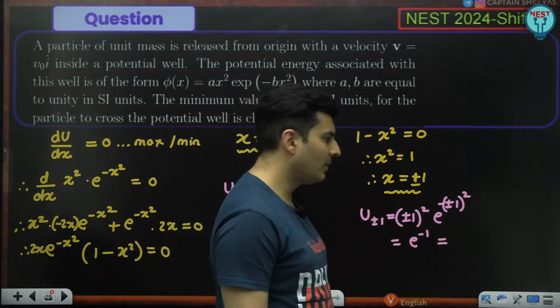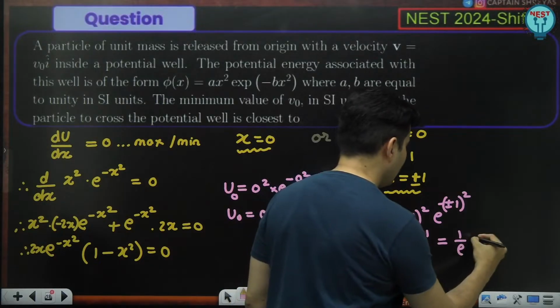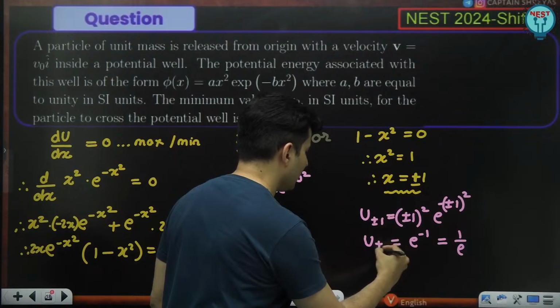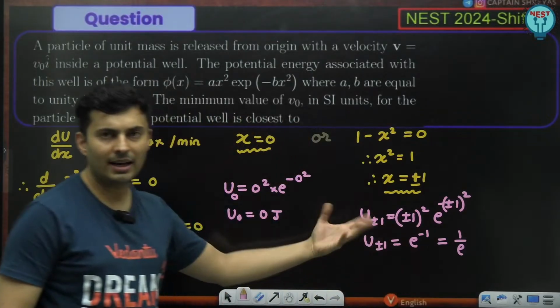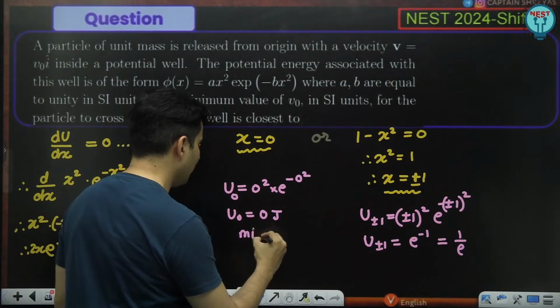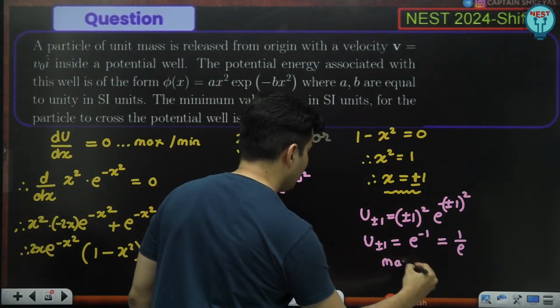What is e raised to minus 1? It is nothing but 1 by e. Okay, just substitute it here. So this is the potential energy over here at 1 value of x, and at 0 it is 0 joules. So this is obviously the minimum. This is obviously the maximum.